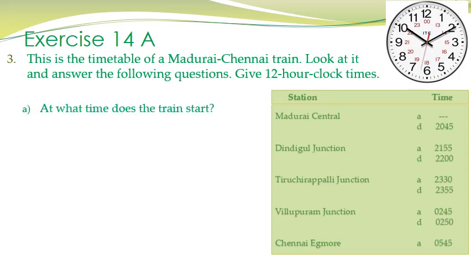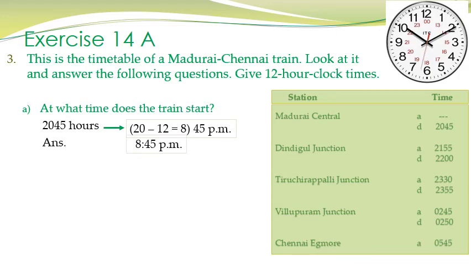The first question is, at what time does the train start? See, the train starts from Madurai Central, and the time at which the train starts is written as 20:45 in the chart. So we have to change this time to 12-hour clock time. So, how do we write? 20:45 hours is equal to 20 minus 12 is equal to 8:45 p.m.